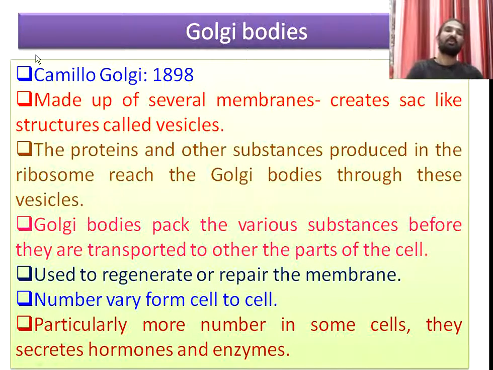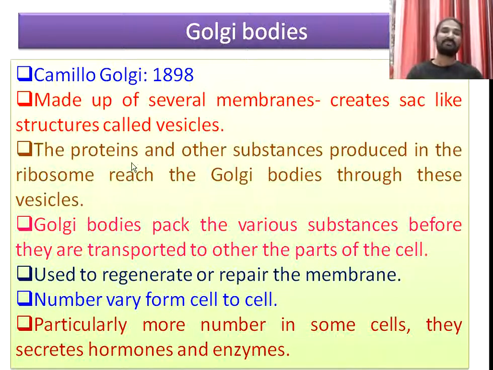These Golgi bodies are also made up of several membranes, and these several membranes create sac-like structures. A sac is nothing but a bag-like structure, which is called a vesicle. Whatever substances are produced in the cells, like proteins and lipids, reach the Golgi bodies through these vesicles. The Golgi bodies pack the various substances before they are transported from one part of the cell to another part.